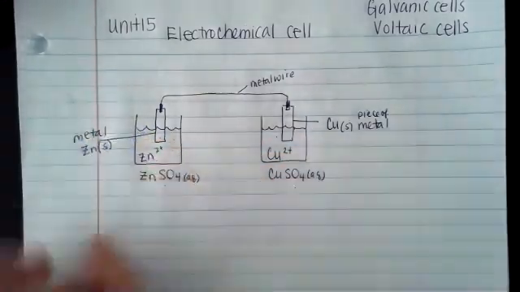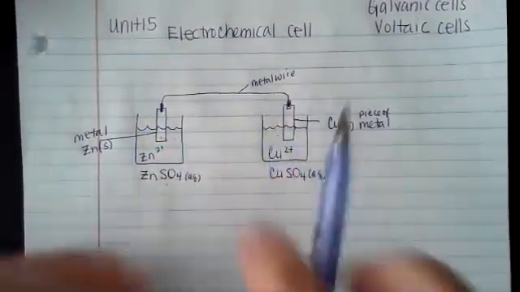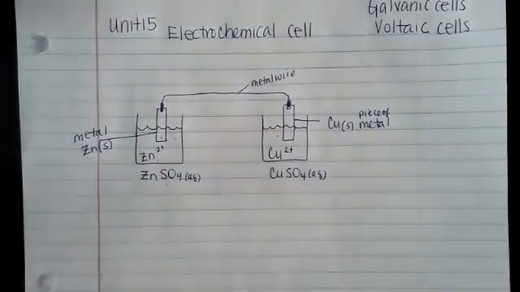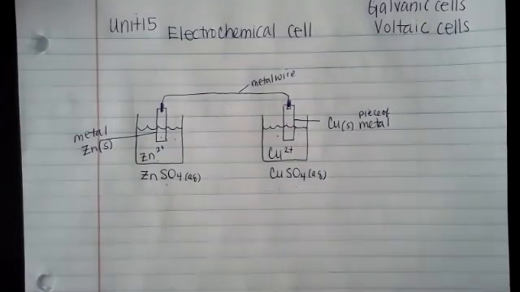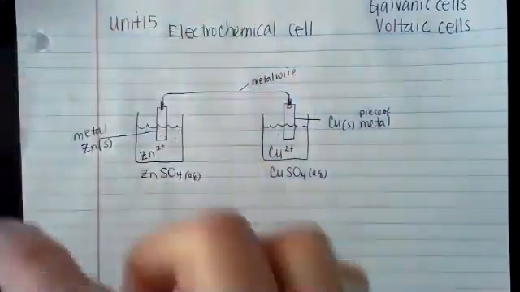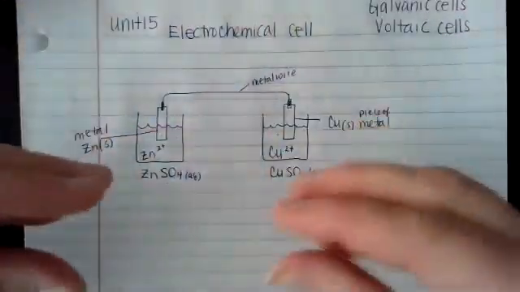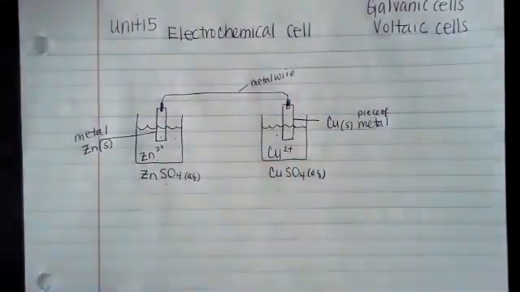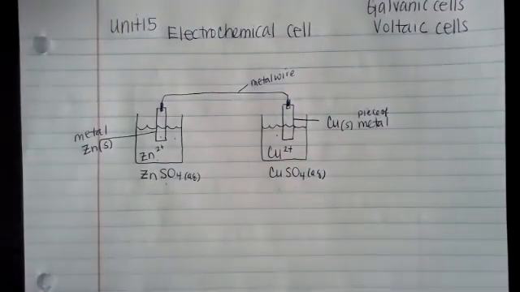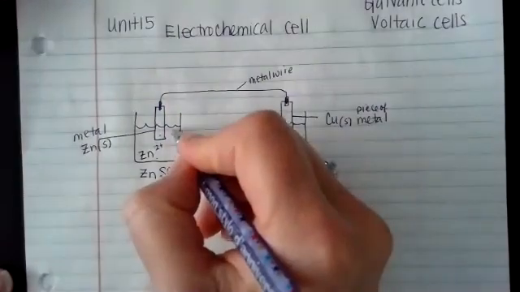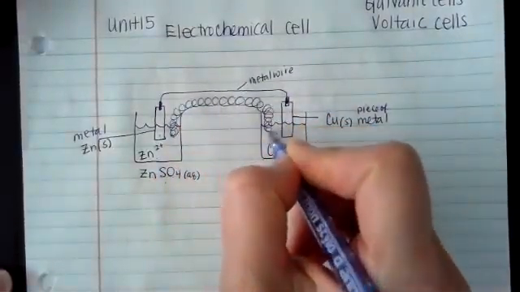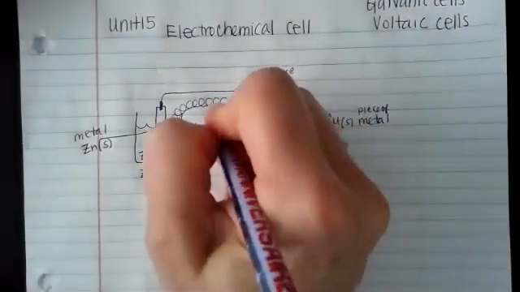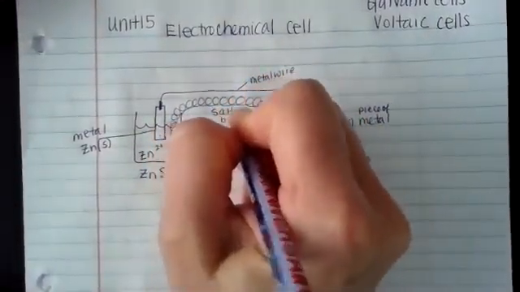So in our class, you can use a rubber tubing. In the rubber tubing, you can pour the solution and cap it with maybe some cotton balls. Well, I don't have that rubber tubing. We're going to make it more simplistic than that. I have sheets of cotton, and I'm going to cut them into strips, and you're going to soak that in some sort of ionic solution, a salt solution. To draw that, it's going to be kind of mushy cotton. So maybe I'll just draw it like this to indicate that it's mushy cotton. I'm going to label this as a salt bridge.